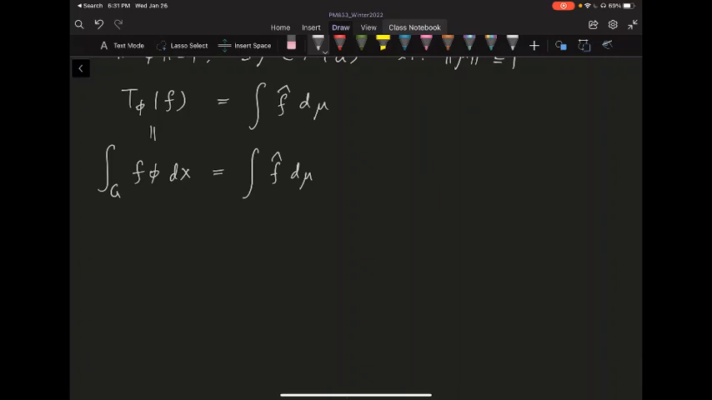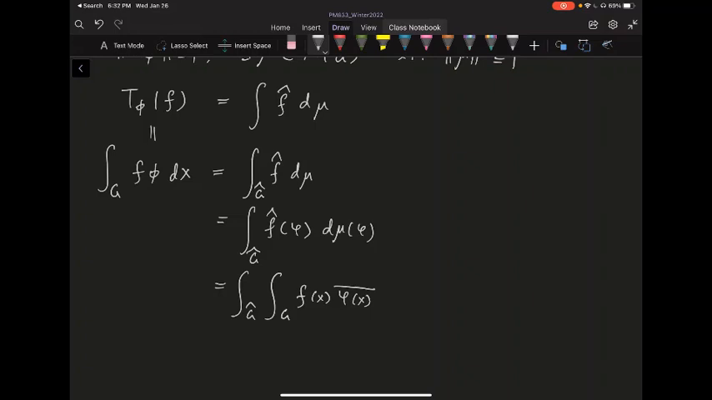Well, let's expand the right-hand side a little bit. On the right-hand side, this is the integral over G hat. I'm plugging in a dual element in the dual group, or a character. So this mu is mu of phi. What is the Fourier transform evaluated at phi by definition? Let's just write it out. This is the integral over G of f of x, integrated against phi x bar, or phi x inverse dx, and then I have a d mu of phi.